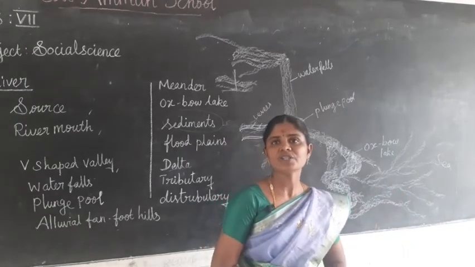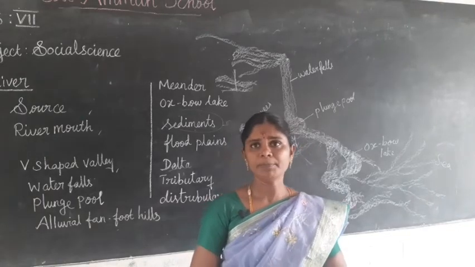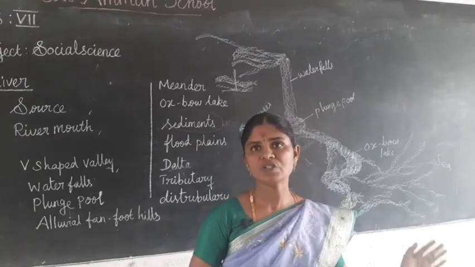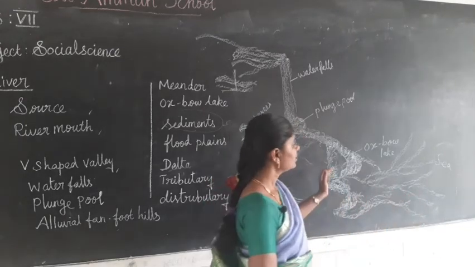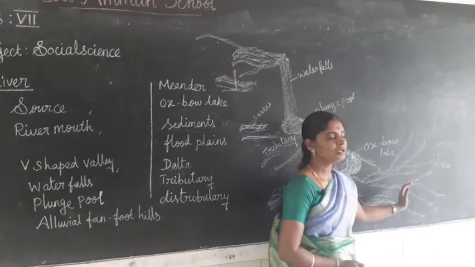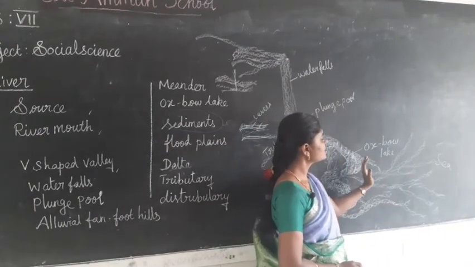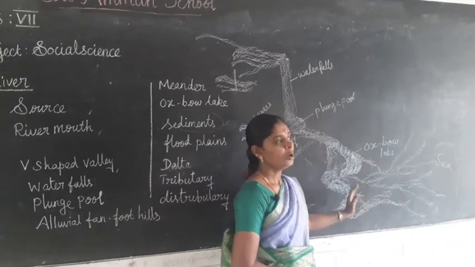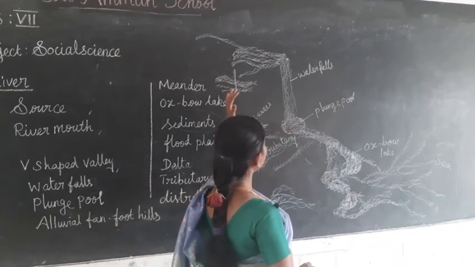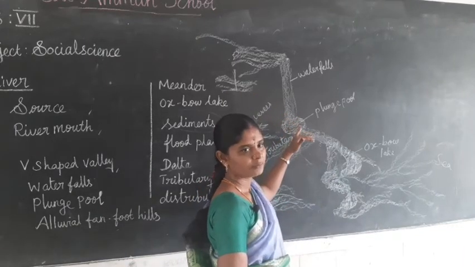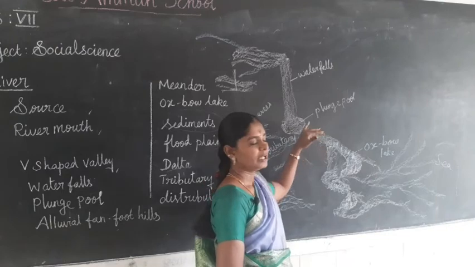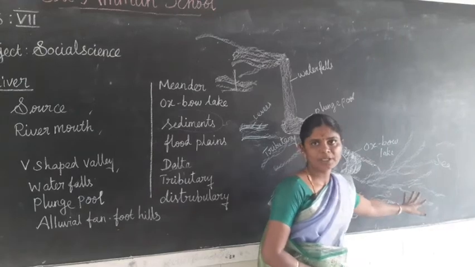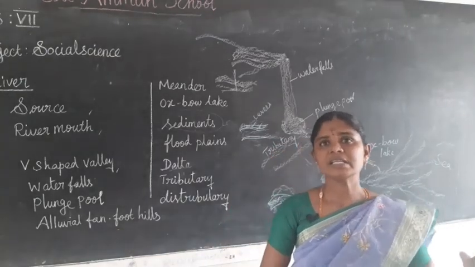The velocity of the river becomes so slow that it begins to deposit its load. Due to low velocity, it deposits the sediments here, the materials it carried from erosion.